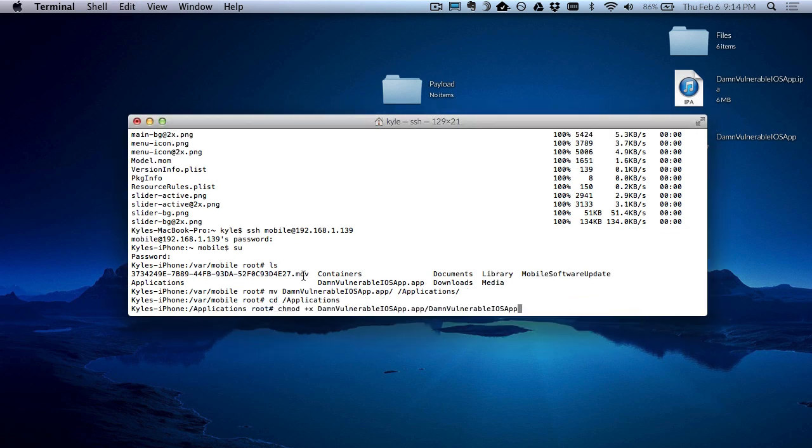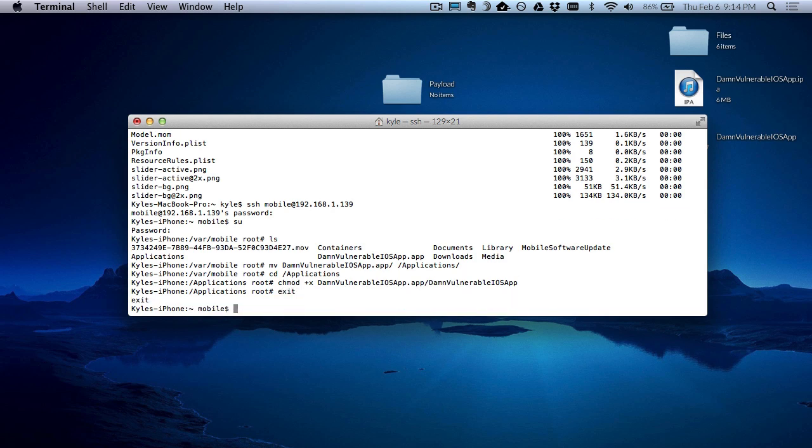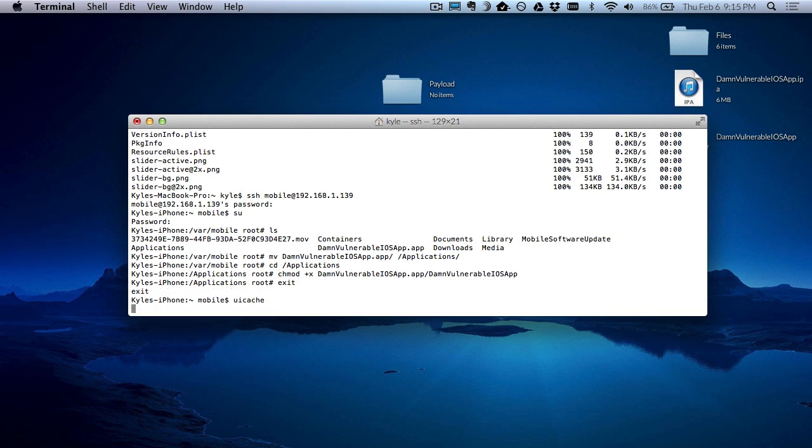The next step is to give DVIA the proper permissions. Next, exit so that we're mobile user again and call UI cache. After this is completed, you should see the DVIA app on your phone. If the icon doesn't appear on the springboard, either try running it again or reboot the device.